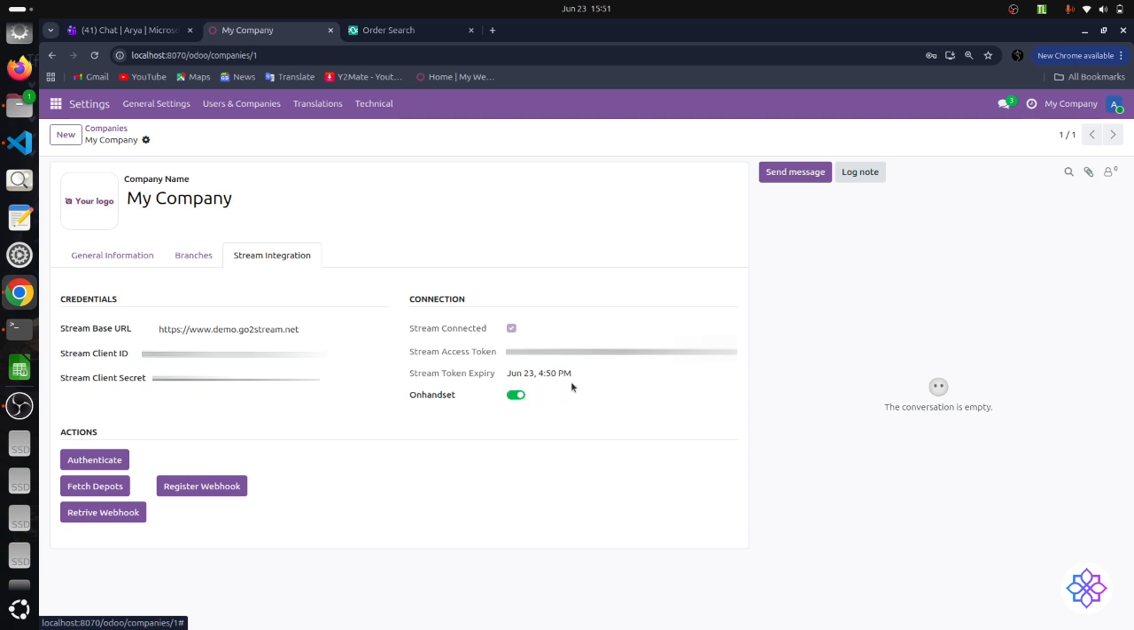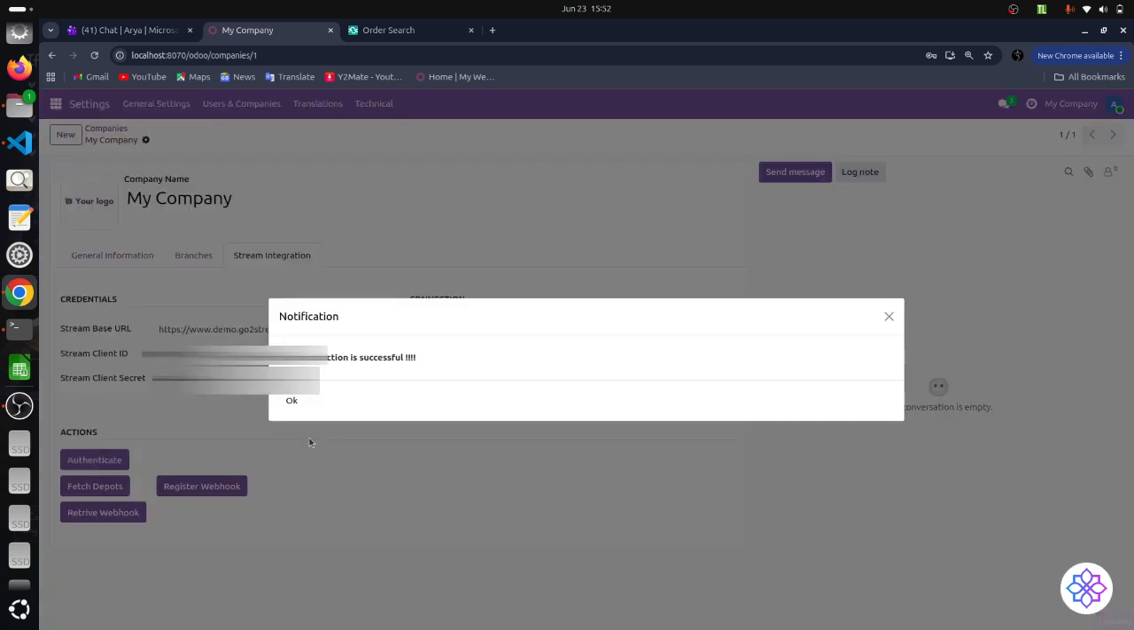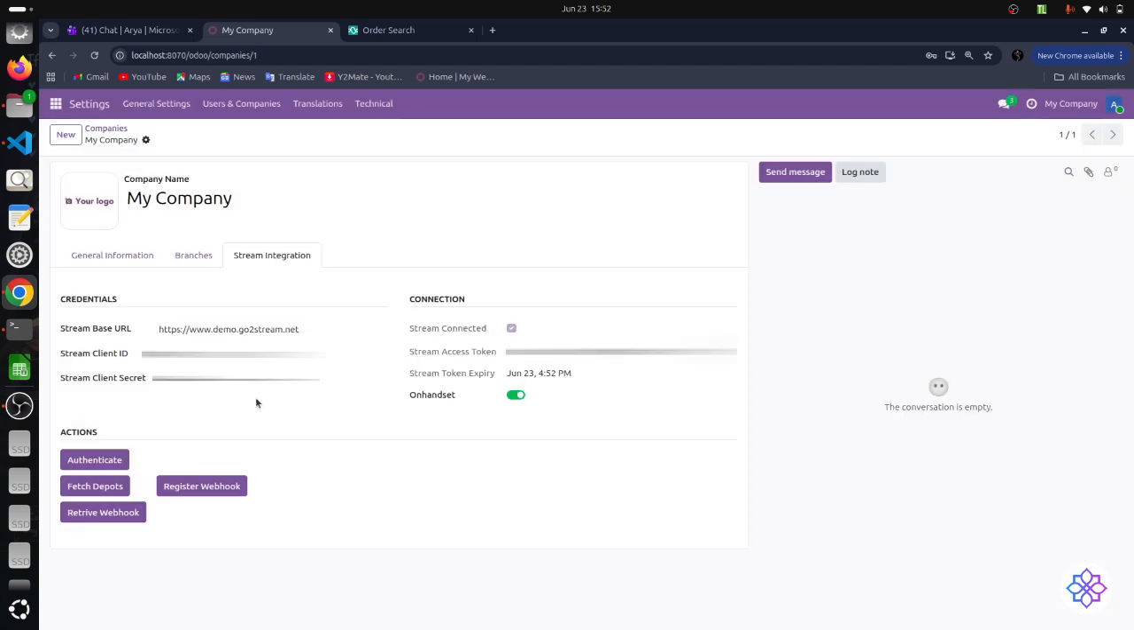On the right side, we can see that the Stream Connected checkbox is enabled, which means the connection was successful. We can also see the generated access token and its expiry time. To establish the authentication, we click on this Authenticate button. This sends the authentication request to Stream and retrieves the access token required for further API communication.